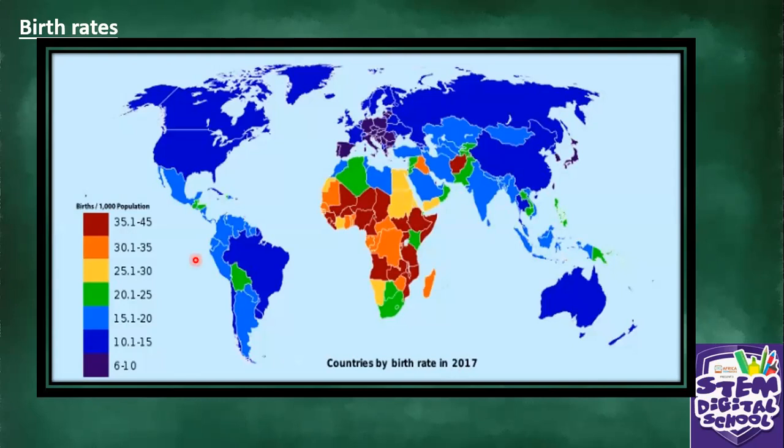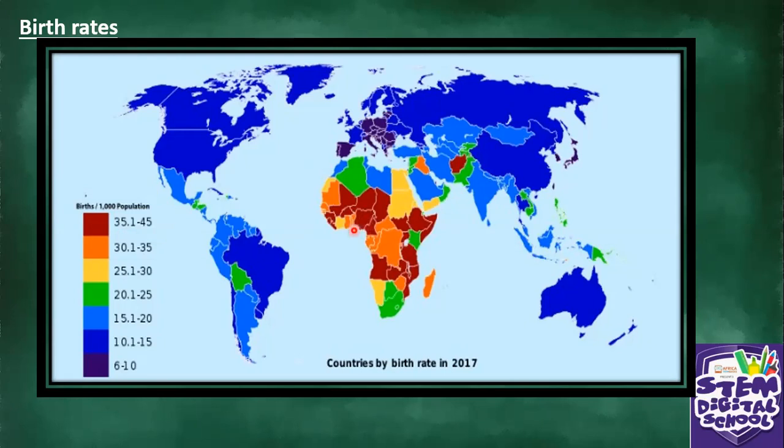Let's look at the different colors and which countries have got high birth rates. It means the babies being born differ from one country to another. Let's look at the darker red one, the countries that have got the high birth rate. It's between 35.1% to 45%. It's very huge, you can see.